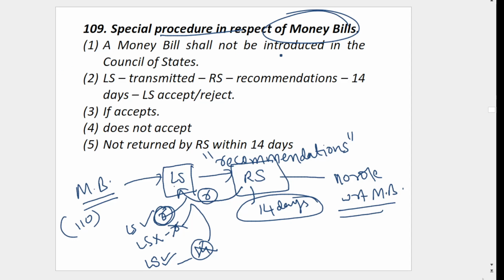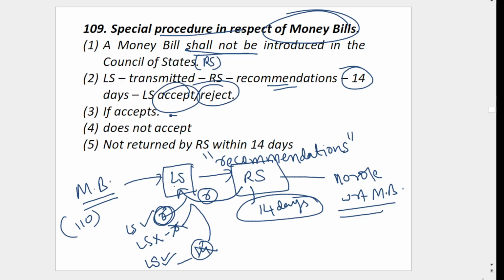So that is given. A money bill shall not be introduced in the Council of States, meaning the Rajya Sabha. After passing in the Lok Sabha, the money bill is transmitted to the Rajya Sabha for its recommendation, which it has to send within 14 days. Then the Lok Sabha may accept or reject.